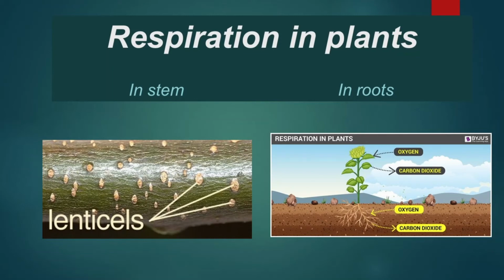I am repeating the term: these tiny pores present on the stem which help in the exchange of gases in herbs are called lenticels, and herbs are those green plants which have a green stem, meaning it is not woody.